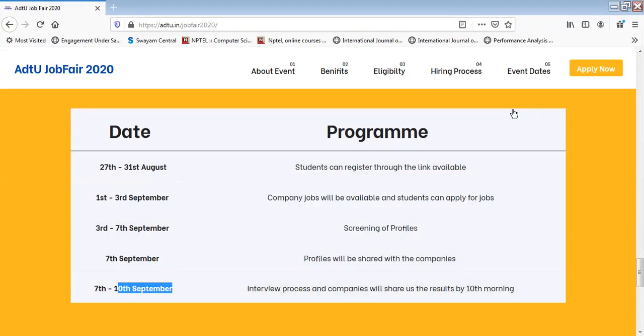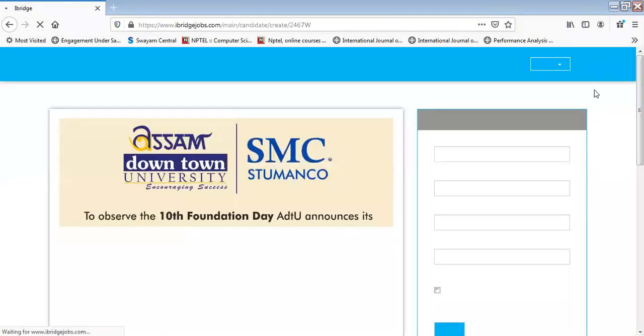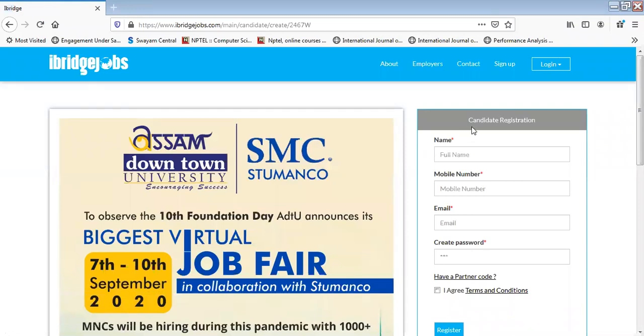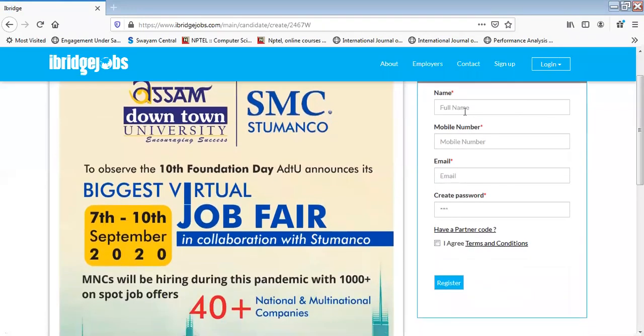You can see on the topmost right hand corner there is an option which is Apply Now. Just click Apply Now. Once you go to this page, you can see there is an option of candidate registration. In this page, please fill up your details. I'll be creating a dummy account today, which will show you how we can go ahead with creating an account from our end. I'll put the email ID over here. I'll also create a password, and I'll agree to all the terms and conditions, and I'll register.